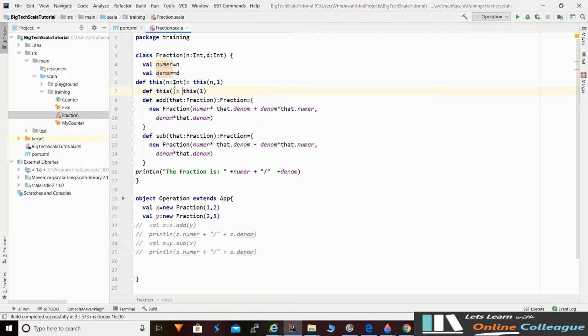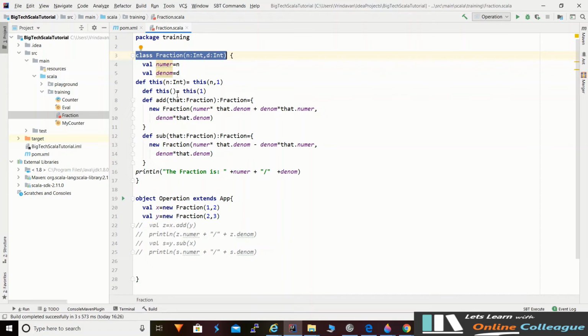It will make a call to this auxiliary constructor, this one will call this auxiliary constructor, and this finally will call the main primary constructor. So the net effect is that every constructor invocation in Scala will eventually end up calling the primary constructor of the class. So the primary constructor is thus the single point of entry of a class.